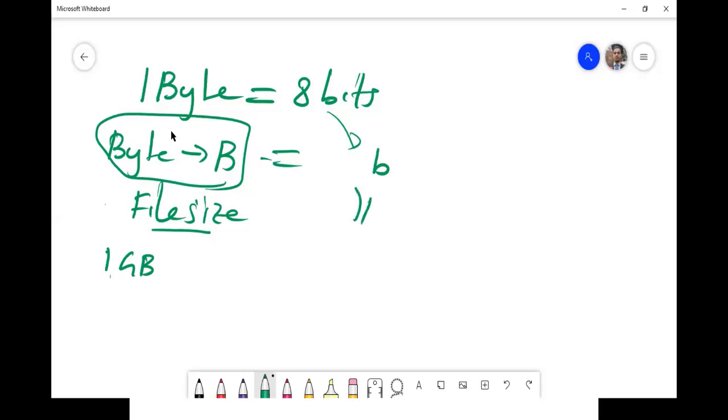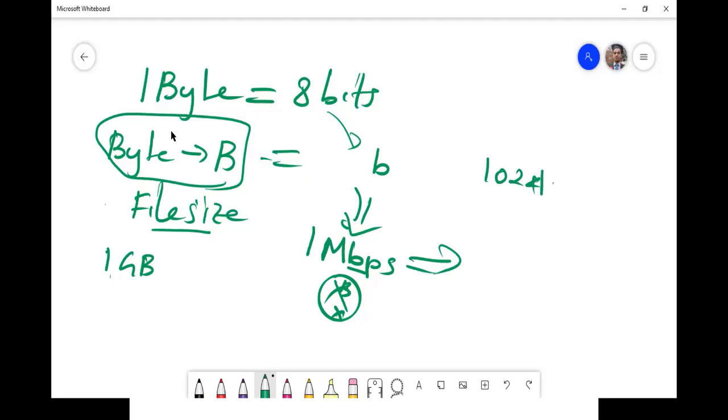But when we measure internet speed, we measure in megabits per second, not in bytes. We don't measure in bytes. So bits. Actually, if you are getting 1 megabit per second, 1024 kilobits is equal to 1 mega. So if you divide by 8,